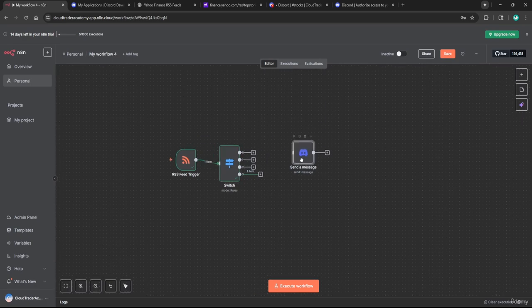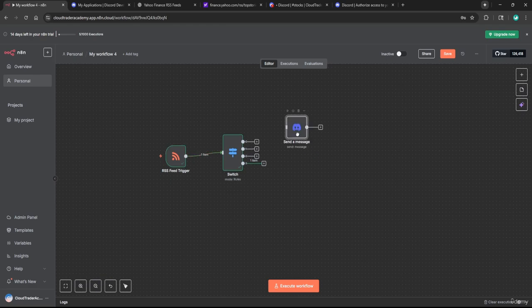So we now have our Discord send message completely broken off from this switch statement. And what I want to do here is I'm going to have to make another Discord node. And there could be a better way to do this, but I'm just going to do this for now. So I'm going to right click this. I'm going to click on duplicate, and let's come down here. And let's think of what we want to do.